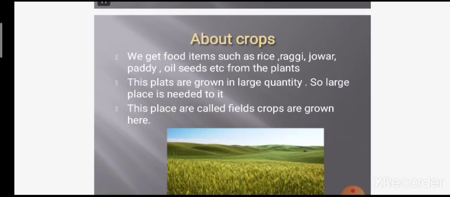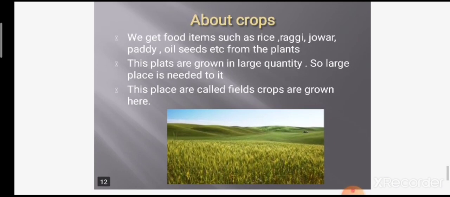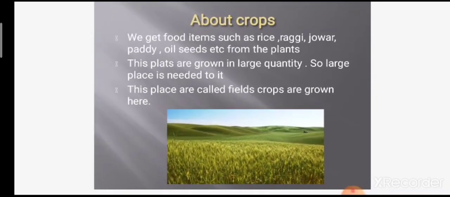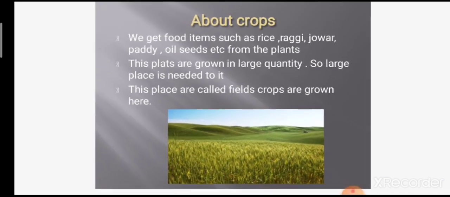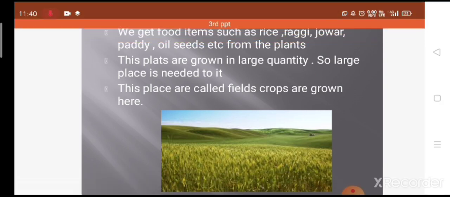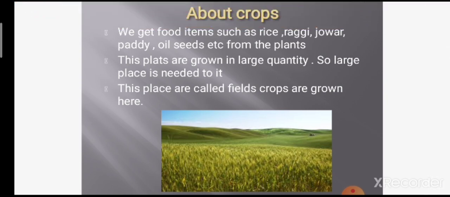Next, we will go for another part, that is about crops. You need to understand about crops. We get food items such as rice, ragi, jowar, paddy, oil seeds, etc. from the plants, right? From where will you get them? You will get them from the plants. These plants are grown in a large area. They require a large place.